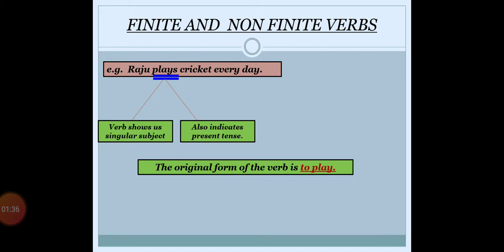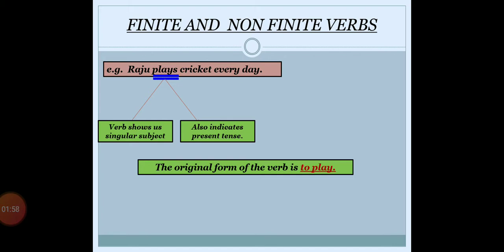Plays means the verb plus s. Or suppose the sentence is in the past tense, the form of play will again change, it will be verb plus ed. It means that the verb play is changing its form according to the tenses.